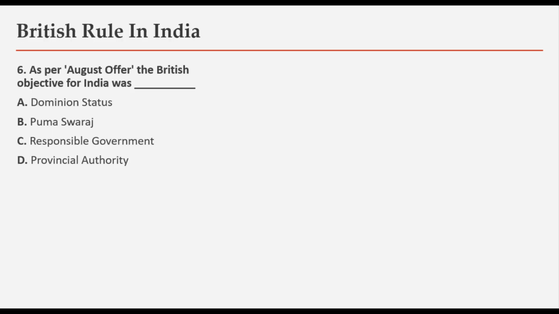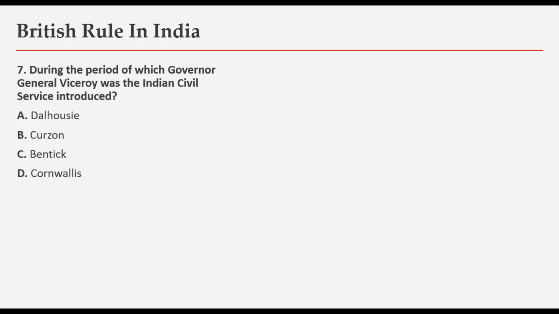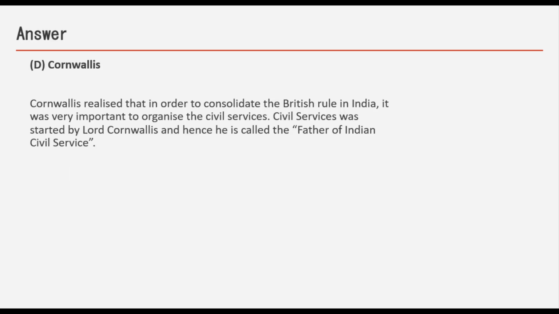Next question. As per August offer, the British objective for India was options are Dominion status, Purna Swaraj, responsible government or provincial authority. And the answer is Dominion status. Next. During the period of which Governor General Viceroy was the Indian Civil Service introduced? Options are Dalhousie, Curzon, Bentinck or Cornwallis. And the answer is Cornwallis. Cornwallis realized that in order to consolidate the British rule in India, it was very important to organize the civil services. Civil services was started by Lord Cornwallis and hence he is called the father of Indian civil services.